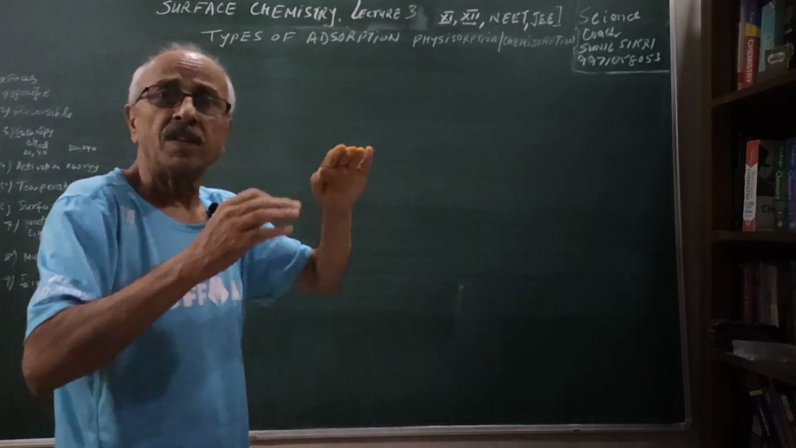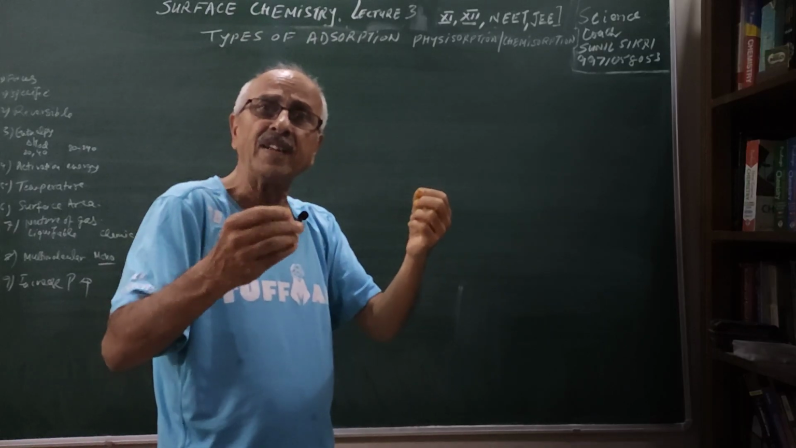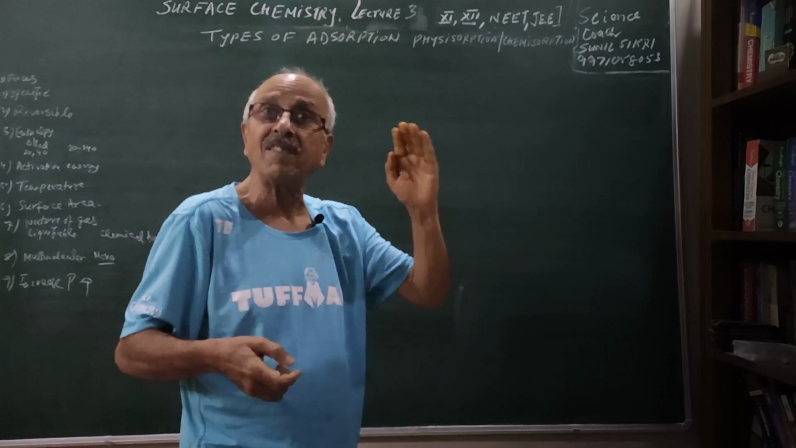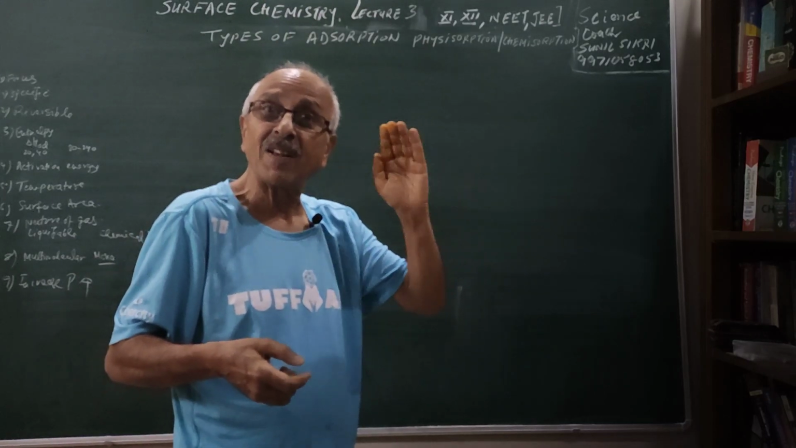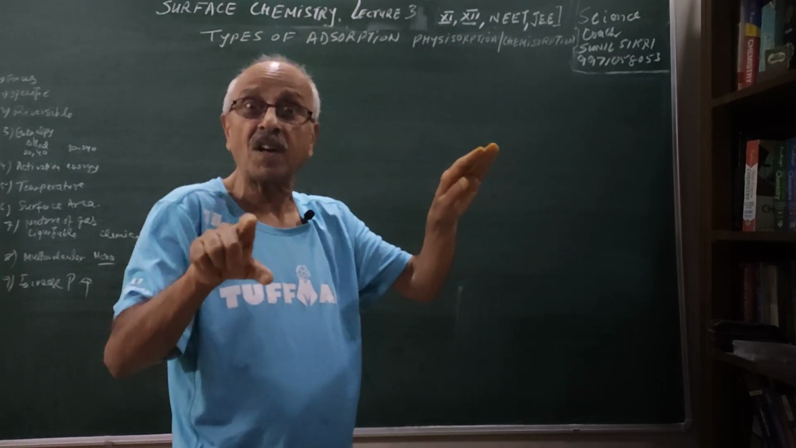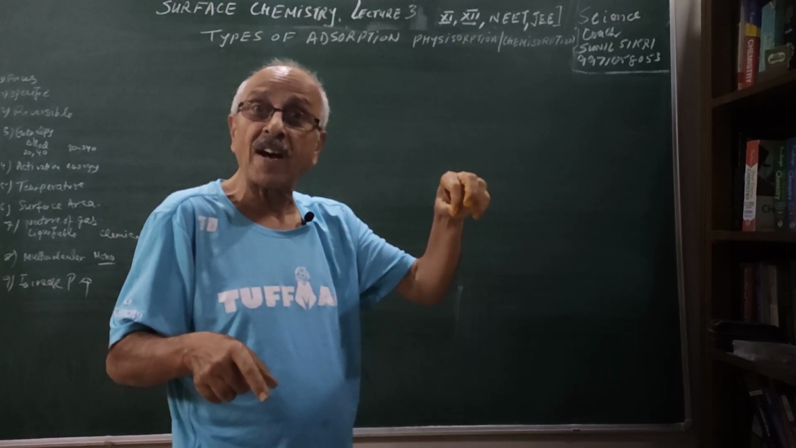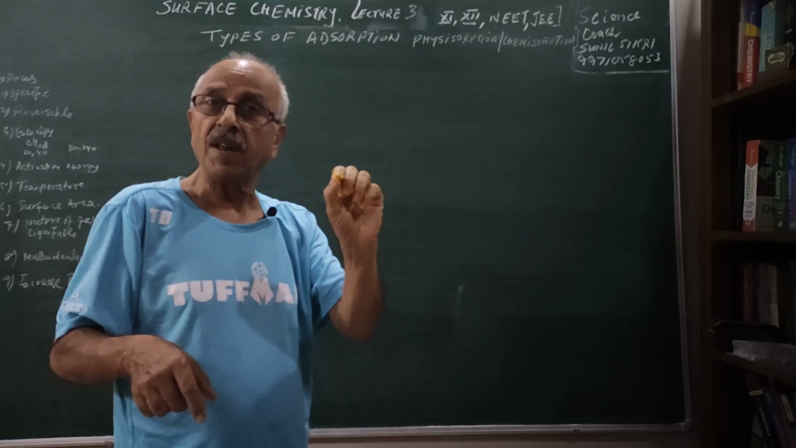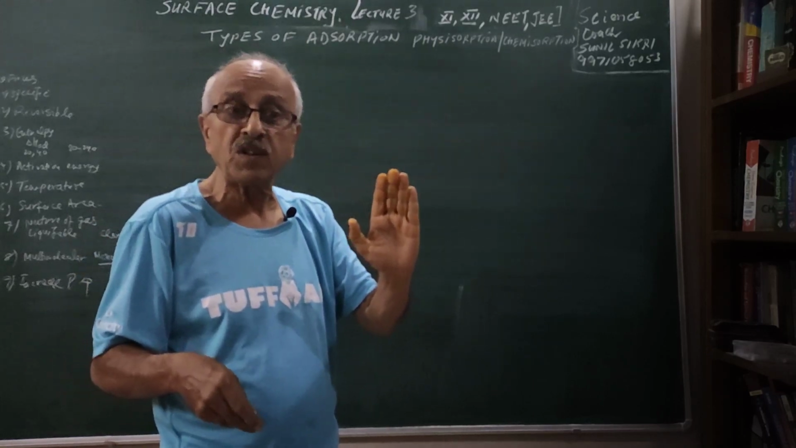I told you that solid surfaces have a tendency to adsorb certain gas molecules on their surface because they have unsaturated valencies, residual forces which are present on the surface. So the gas molecules are adsorbed on their surface, which we call adsorption. Now there are two types of adsorption.